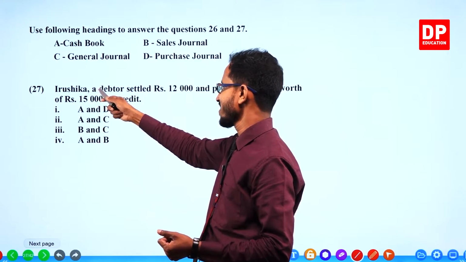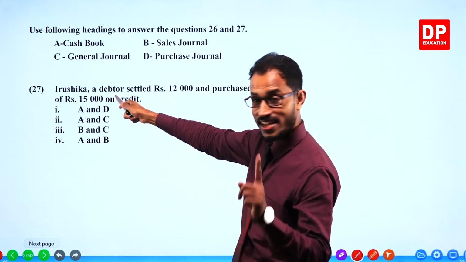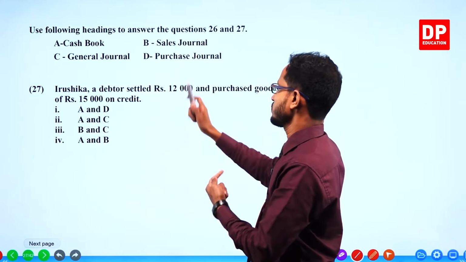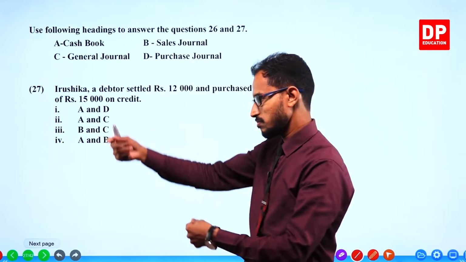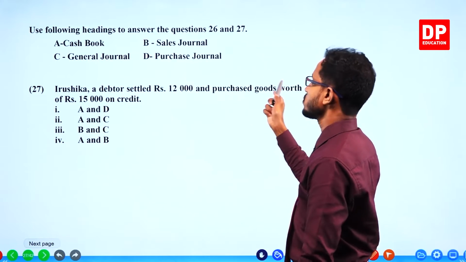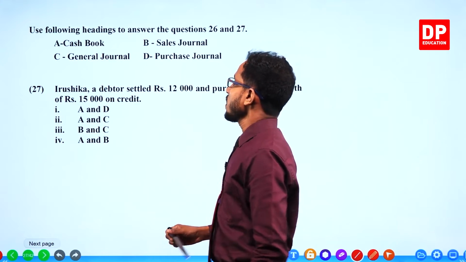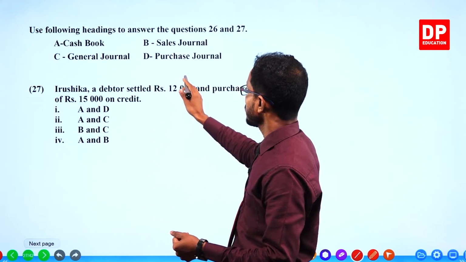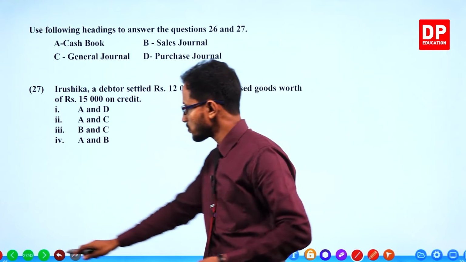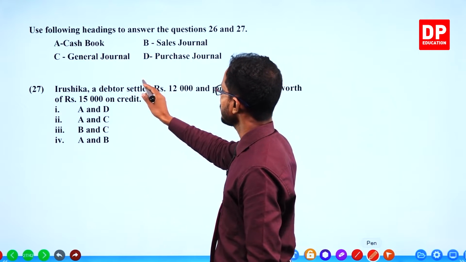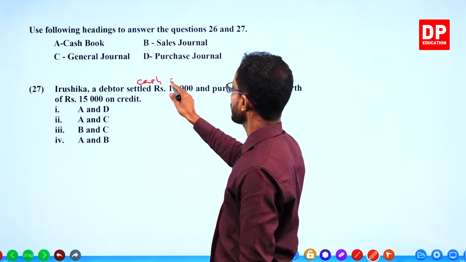That debt was settled. She paid. We got the money from her, 12,000. If we got cash, it goes to the cash book. Debtor settled, this goes to the cash book.